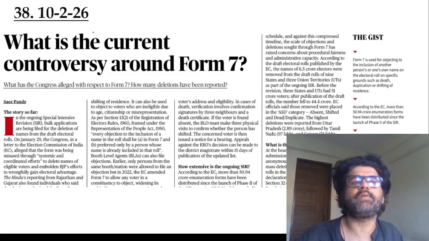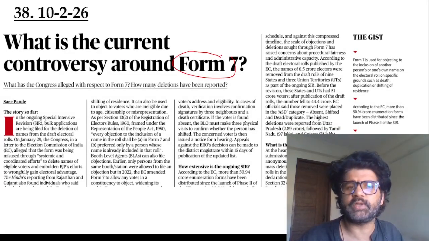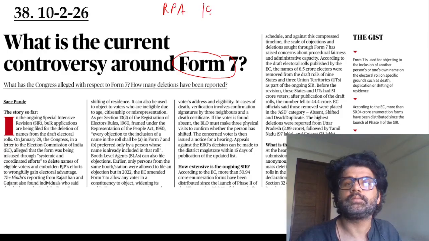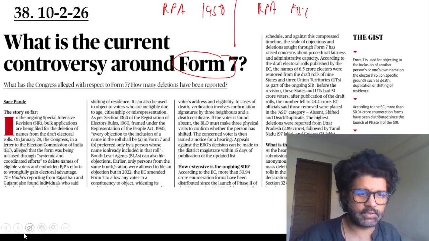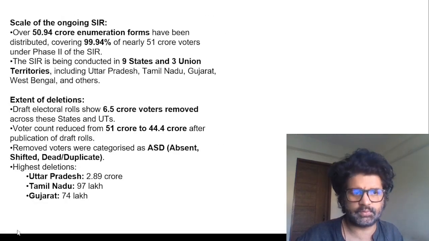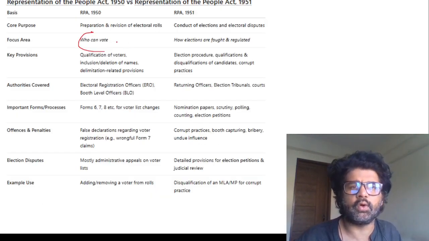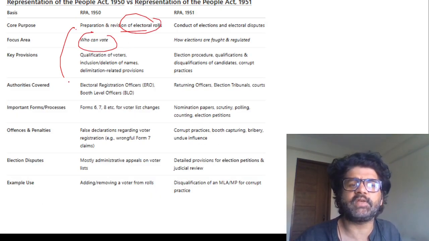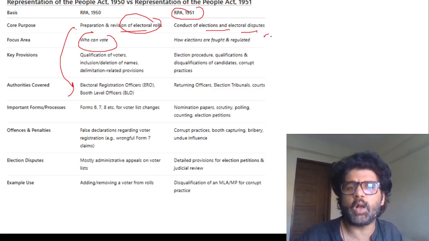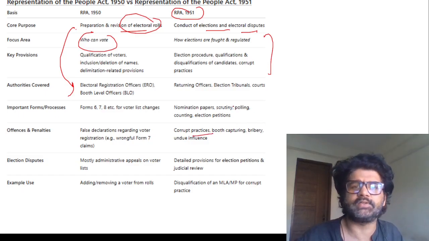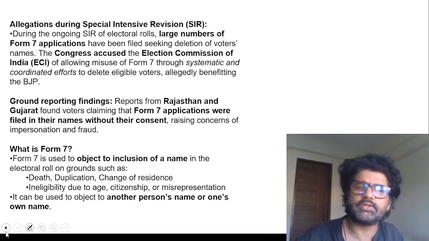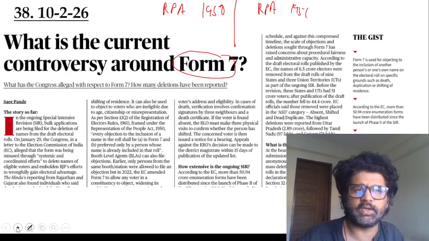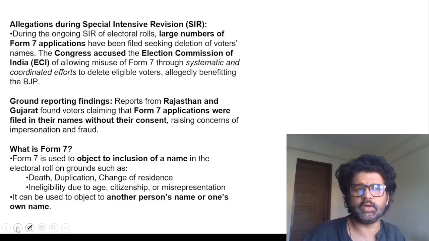Next, Article 38, 10th February 2026. What is the current controversy around Form 7? So there is RPA 1950. Then there is RPA 1951, which is there in your prelims as well as mains syllabus. So remember these facts. RPA 1950 is about us voters, who can vote and all, revision of electoral rolls. So this Form 7 is about RPA 1950. RPA 1951 is about elections, election disputes, how much money they will be investing, corrupt practices, etc. So under this Form 7, anybody can raise a complaint against himself or some other person that this name has to be deleted because he has died or gone to some other place, etc.